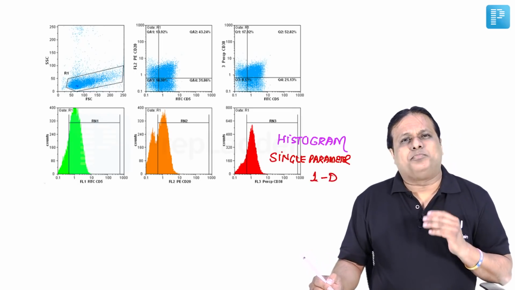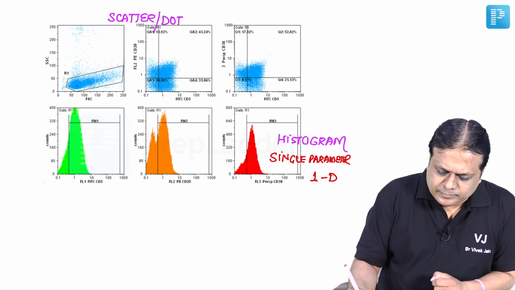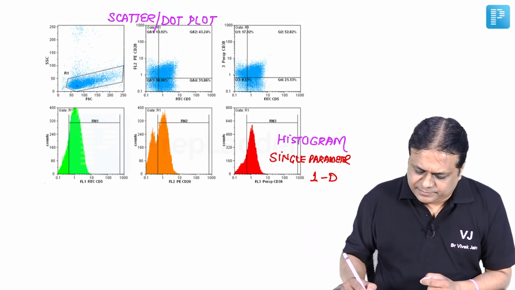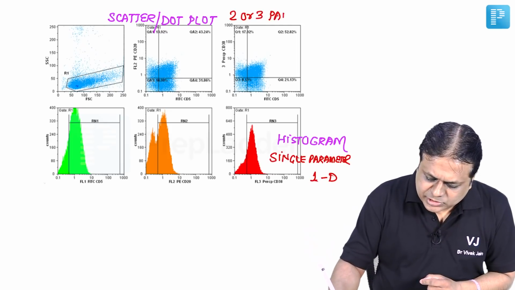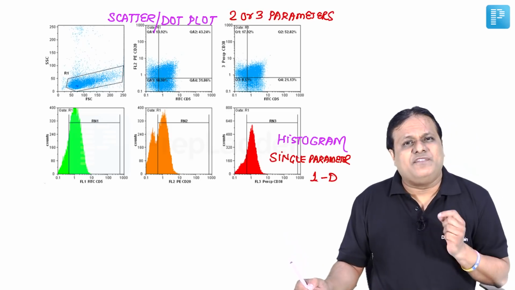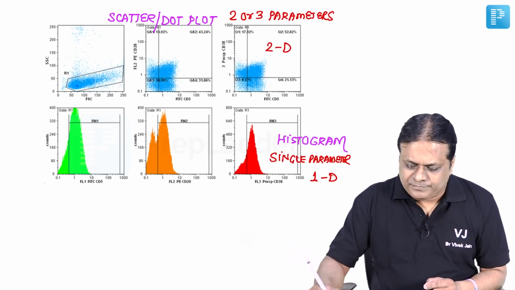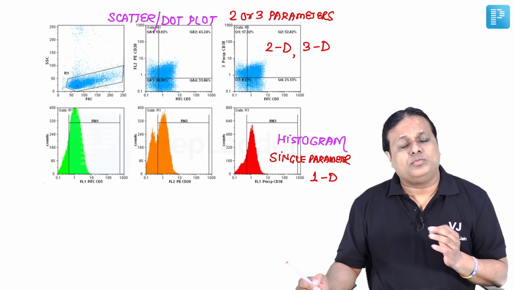If you look at the upper three diagrams, they represent scatter or dot plot. They are used when we have to compare two or three parameters. So they will be either used in two-dimensional form, or there is a possibility we can use them in three-dimensional form also.